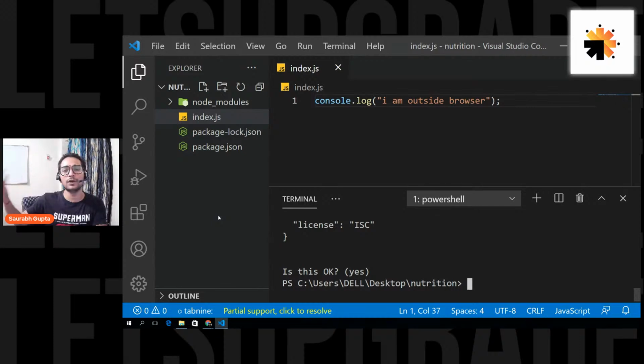Now let's say in future, after 2 years, I renew my Express package in my project. I update it. Now the version is 8.1. So in package.json, it will still be 7.1. It only holds what package you had initially. Package-lock.json keeps the information about the updated version, the current version that you're using. Package.json only holds what the package was when you installed it for the first time. Package-lock.json holds the current updated version of that package. So that's the difference between package.json and package-lock.json.